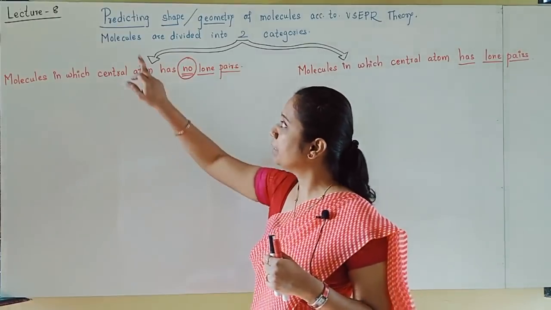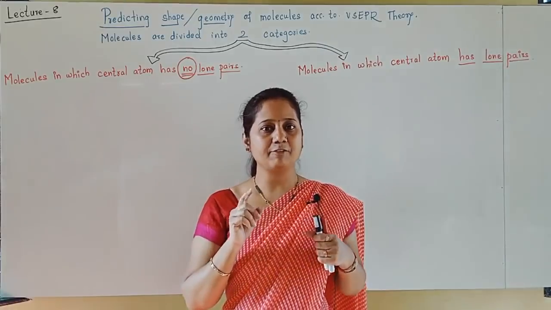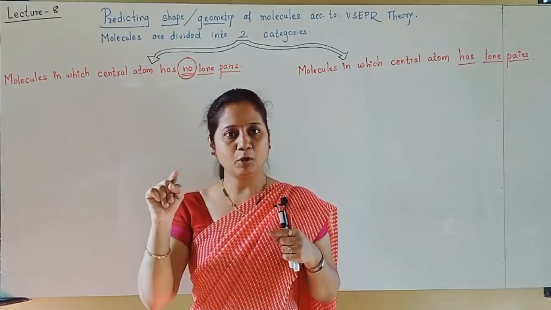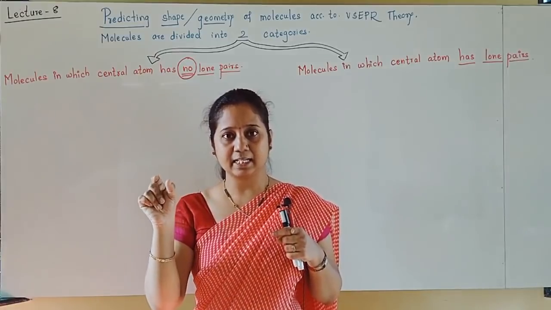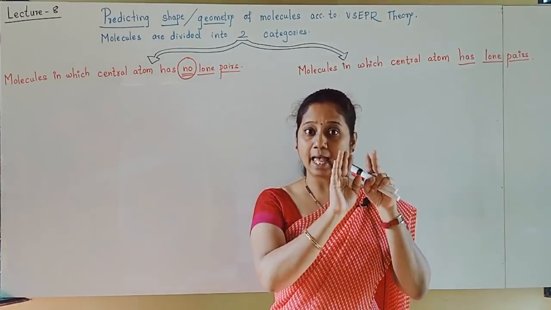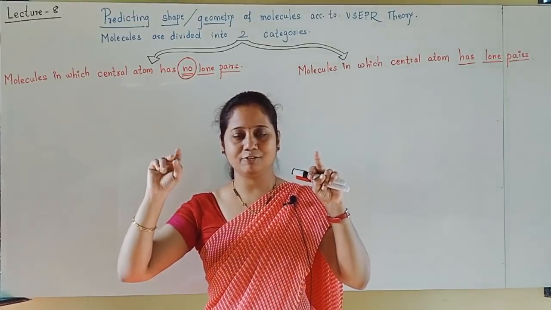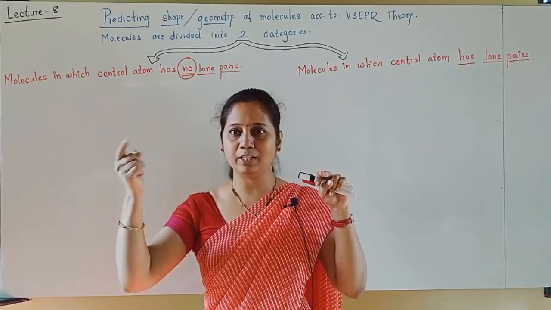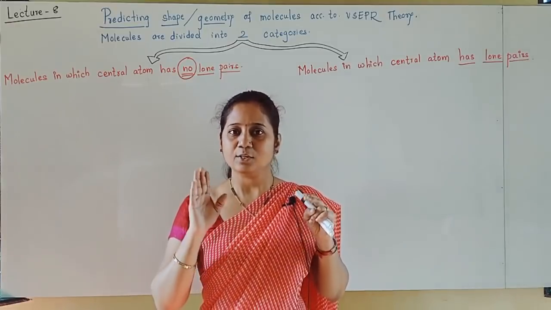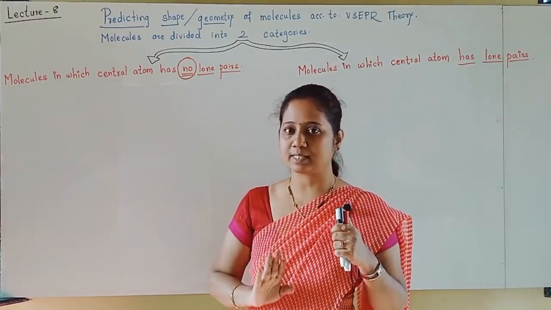Molecules are first classified into two types: the molecules in which the central atom has no lone pairs, and the molecules in which the central atom has lone pairs. For both types, without lone pairs and with lone pairs, the rules for predicting shapes are different. One by one we'll see the things, and we'll see ample examples to understand that.